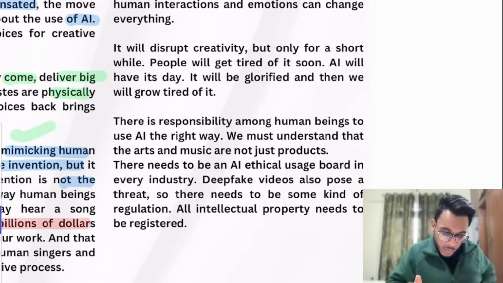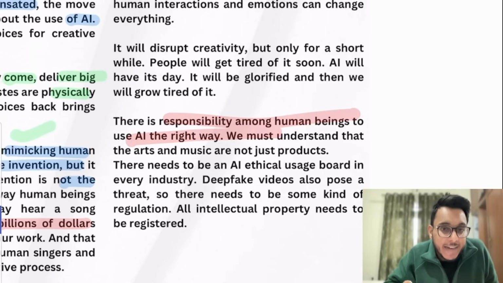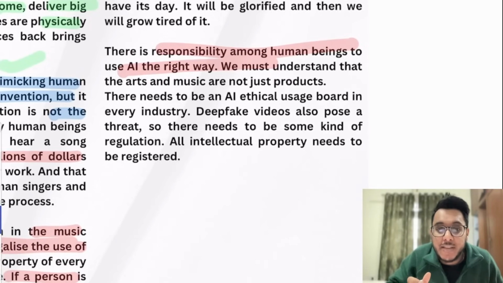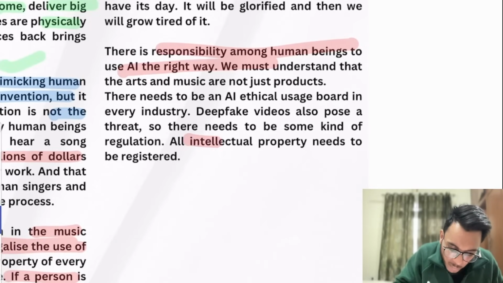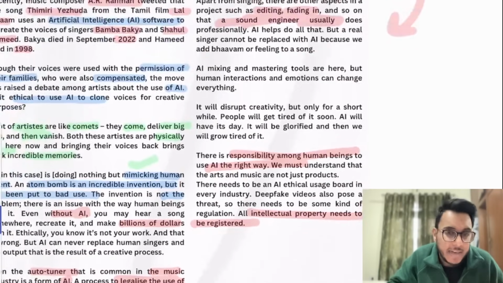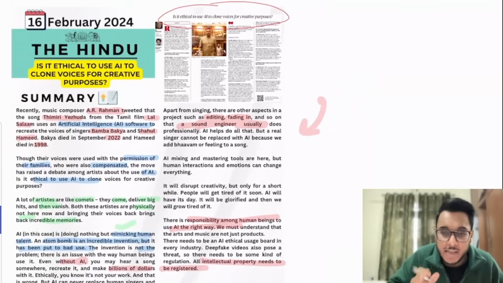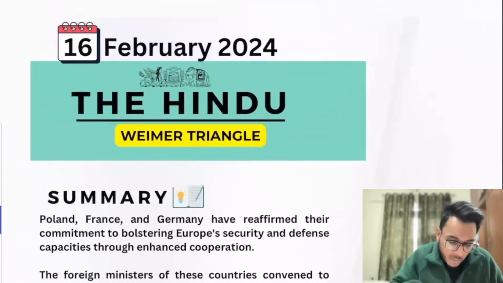So therefore, there is a responsibility amongst the users to use AI in the right way. And as AI is increasing, AI videos such as deepfakes are also increasing, and the intellectual property rights of people should be kept in mind, and a dedicated authority should be created to regulate the usage of AI in the creative field. So that is all, guys, about it. And now we'll move to the next one.